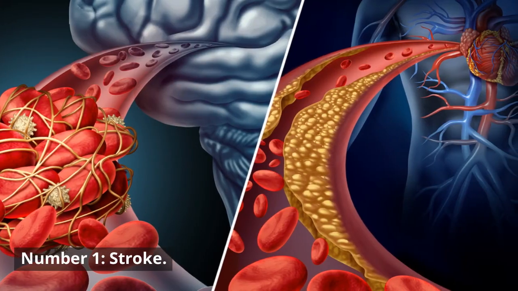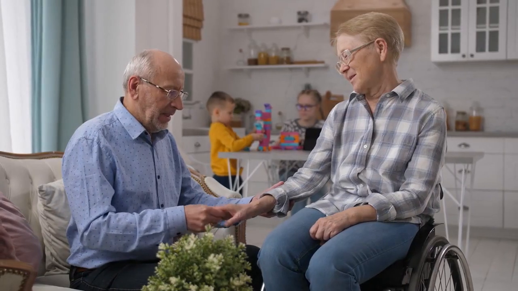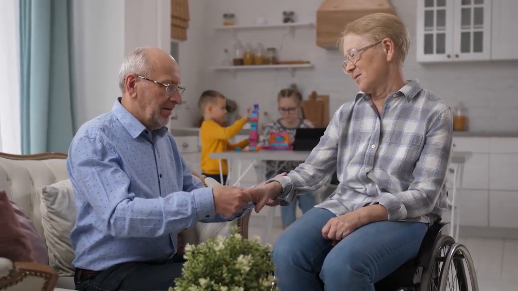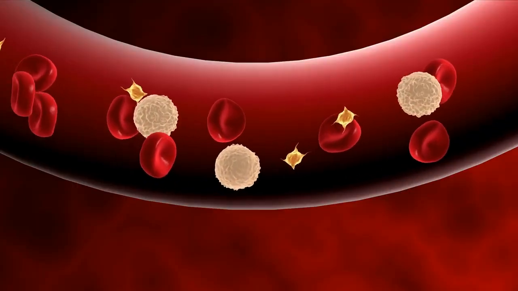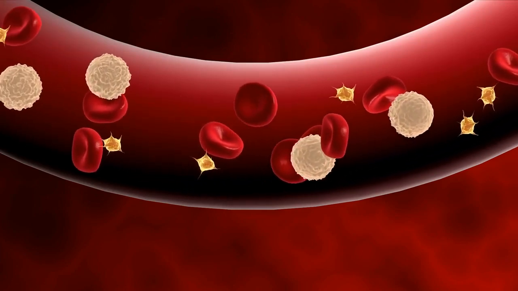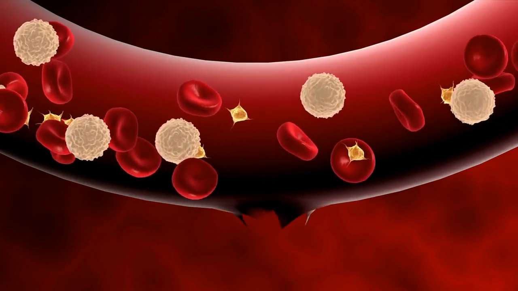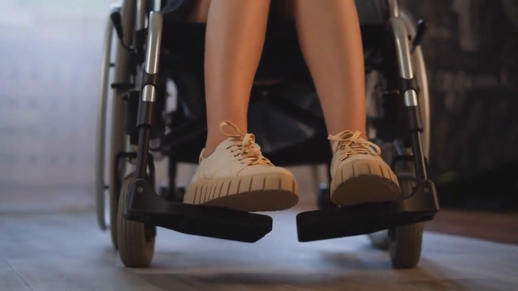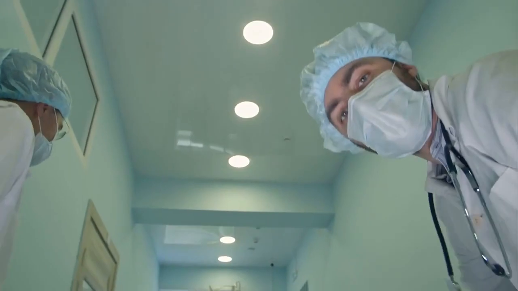Number 1. Stroke. A stroke is a serious heart issue that occurs when blood flow to the brain is interrupted or reduced, causing brain cells to die. Most strokes are caused by a blood clot that blocks an artery in the brain, while others are caused by a ruptured blood vessel. Stroke can lead to long-term disability or even death, making it a critical medical emergency that